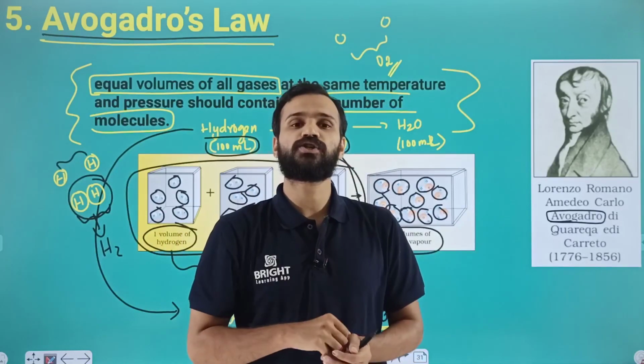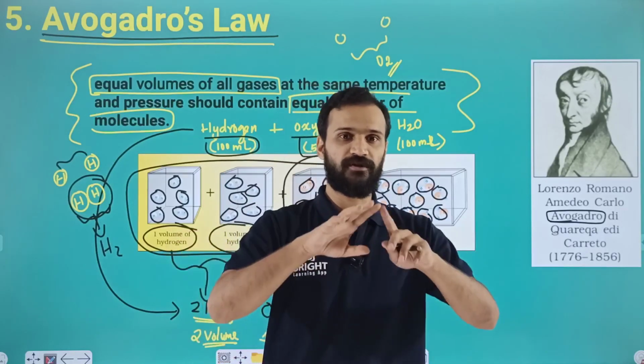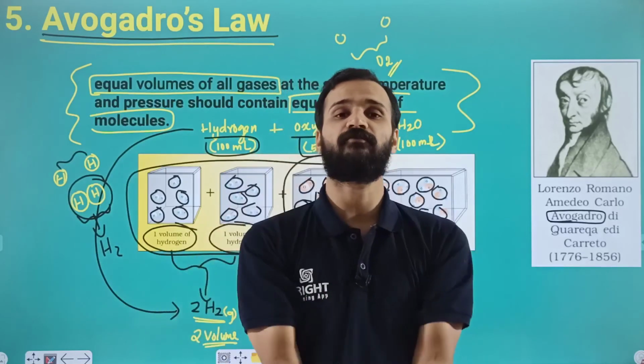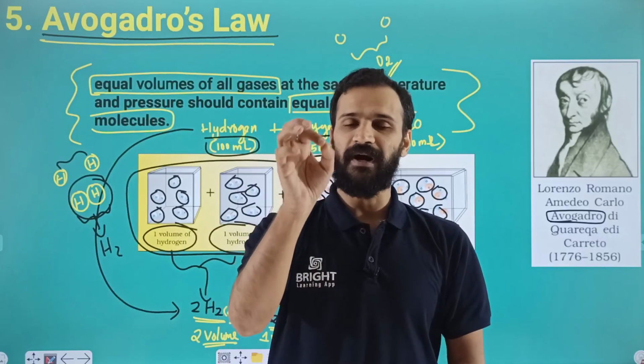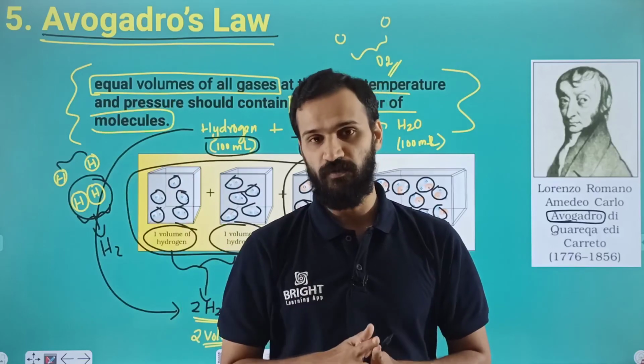The third law is the law of multiple proportions, proposed by John Dalton. When two elements combine to form more than one compound, the masses of one element combining with a fixed mass of the other are in simple whole number ratios.